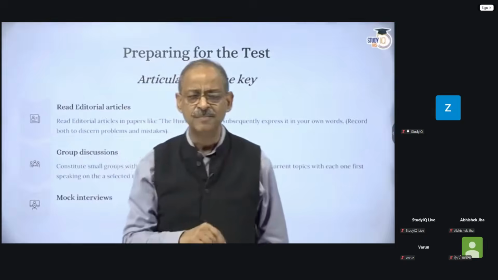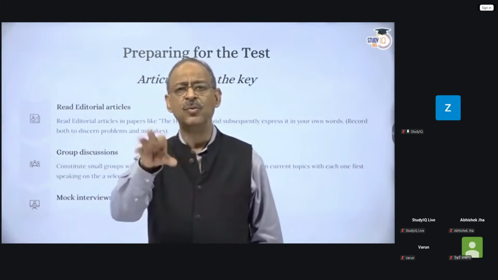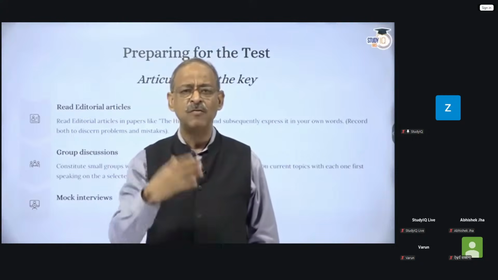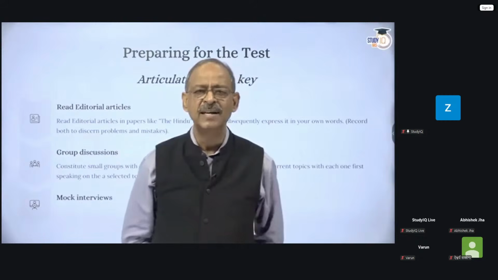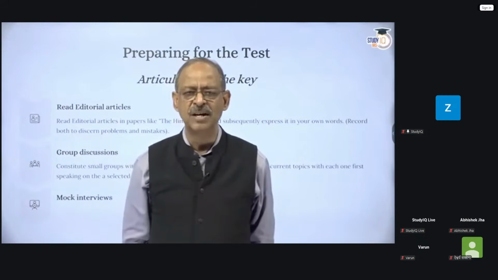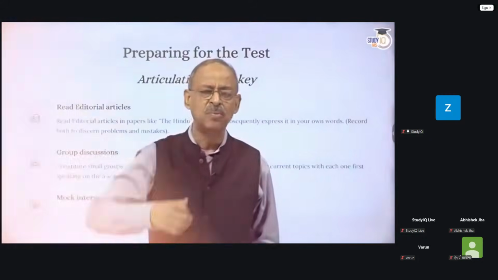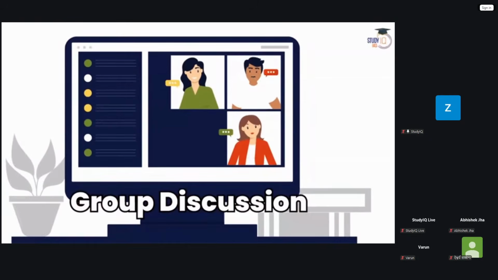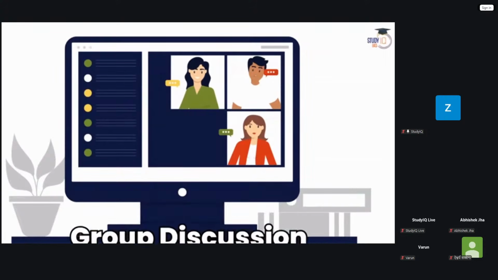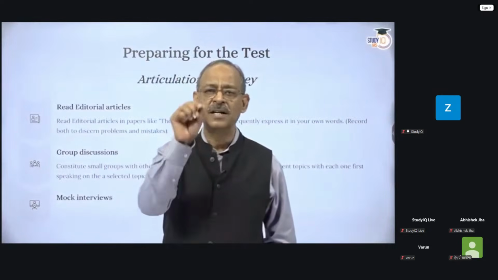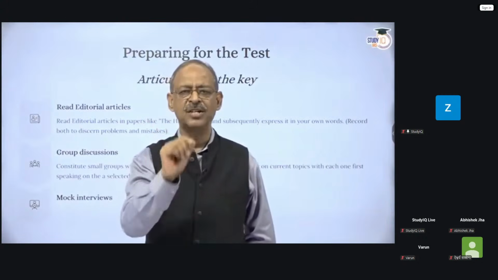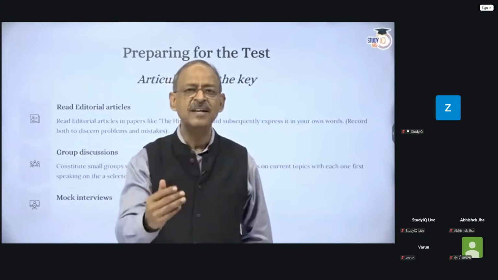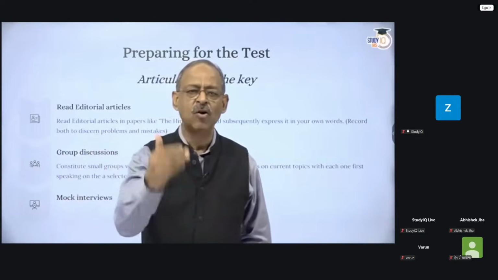The second part is that you should constitute a WhatsApp group. In my time, we did not have WhatsApp groups. Fortunately, when I qualified for the police service and then appeared for the IAS, we had a large number of people who had qualified for the personality test. So we constituted these groups at the police academy, but these groups are very, very useful. Every day this group of 4 or 5 or 6 people discuss a particular current topic. There is a principal speaker who leads the discussion, speaks for 10 minutes, and then each person apart from him comments on that.